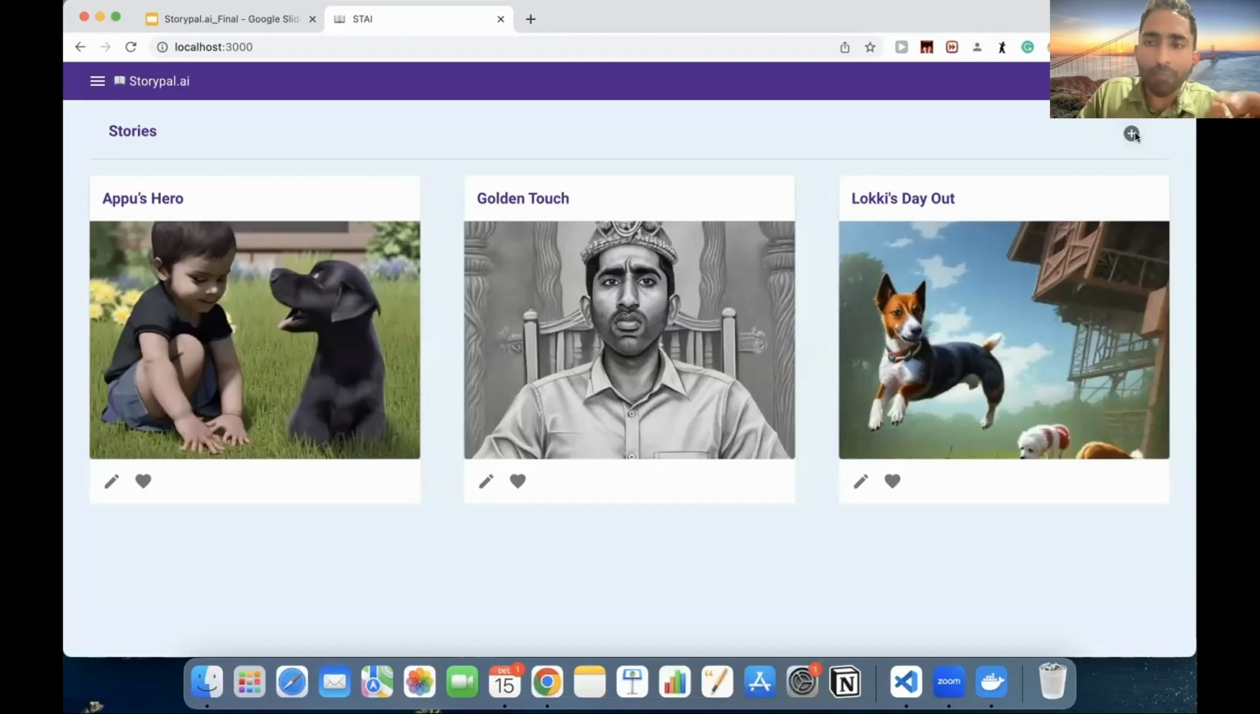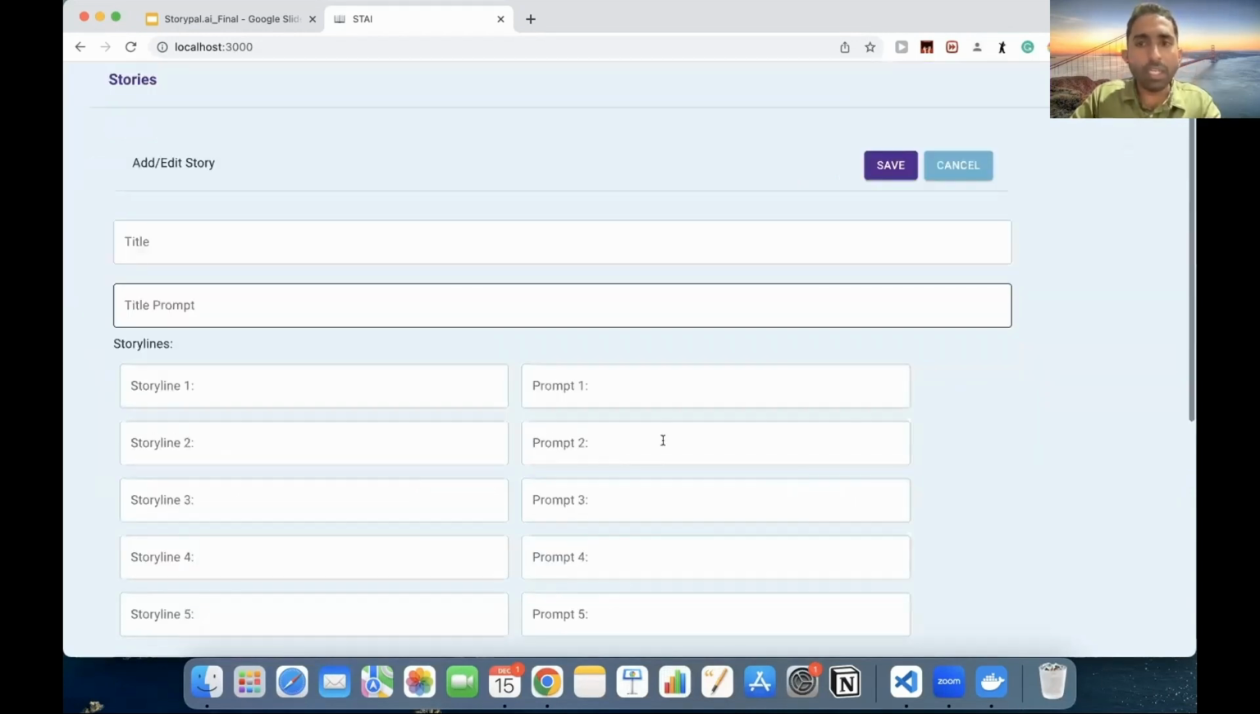So how is a new story created? This is a dashboard, how it would look to a user. The parent can see the storyline, that is a storyboard that is created here. And if he wants to create a new story, he can click on the plus button, and then he can give the details here.